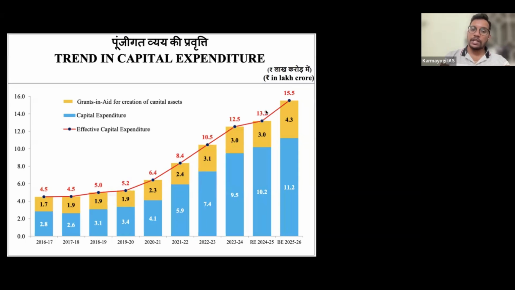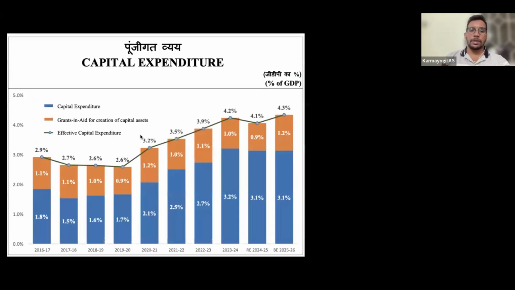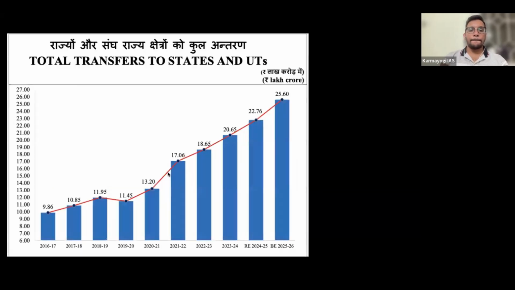So it is consistently increasing, and even capital expenditure of central government is also consistently increasing. Grants in aid to states, there is a decline, 1.1 to 3 something. Okay, so this is the trend in effective capital expenditure. Same thing again in terms of percentage of GDP. This is in terms of lakh crores. So same thing, nothing to worry. You can see here as well.